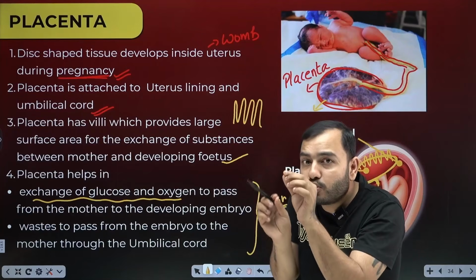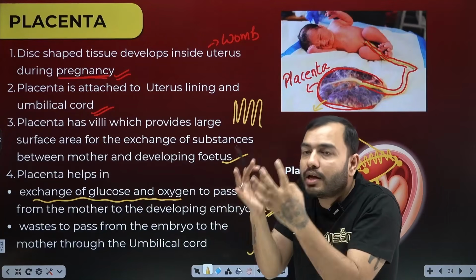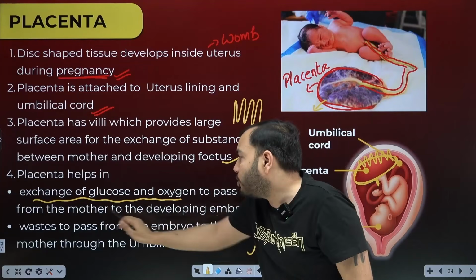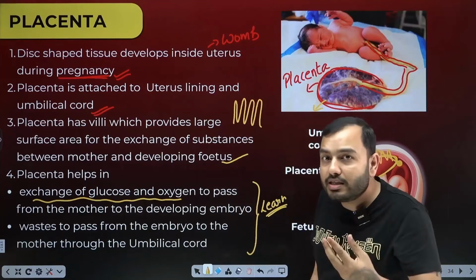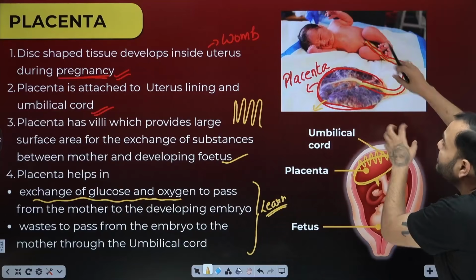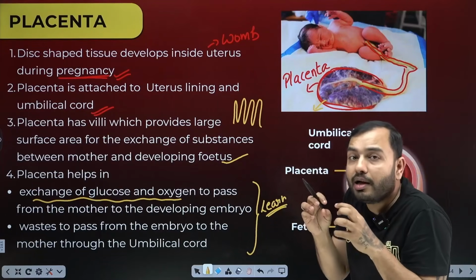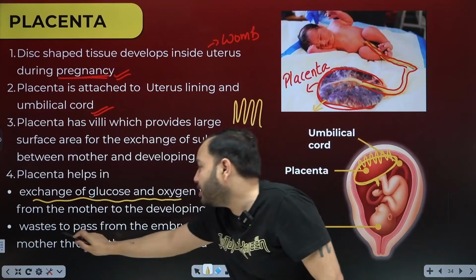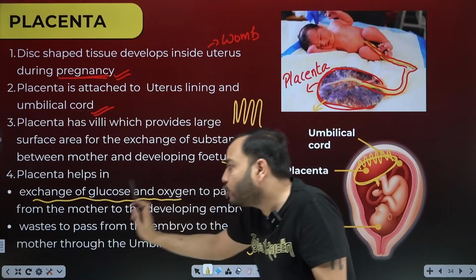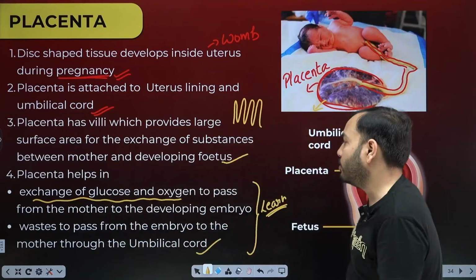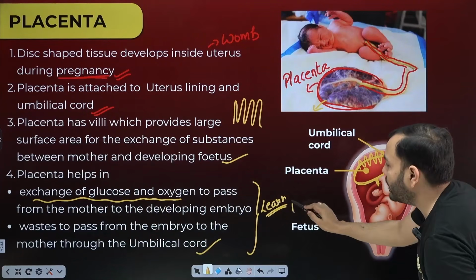The endometrium, which has a thick lining, supplies glucose and oxygen that pass from the mother to the developing embryo. The second thing is through the umbilical cord from the child. What is it asking? Waste products. Waste passes from the embryo to the mother through the umbilical cord. So it is very important, you have to remember this.